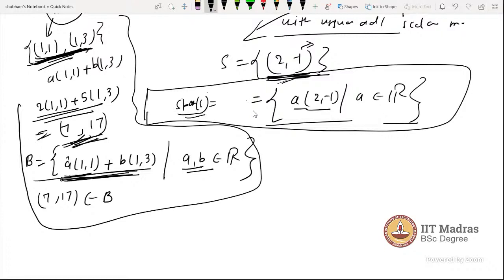Excuse me, sir. Can we write a(2, -1) as a(1, 0) plus b(0, 1)? You are writing (2, -1) as a(1, 0) plus b(0, 1).